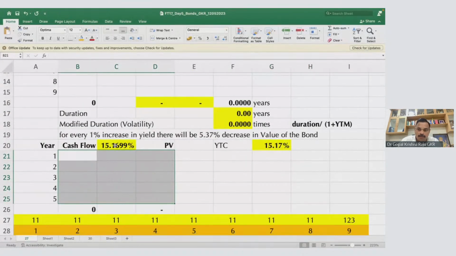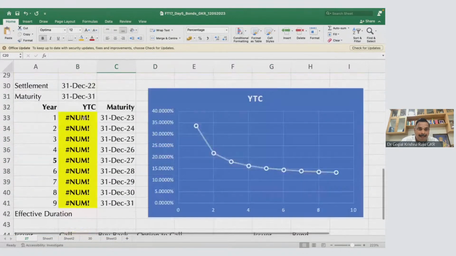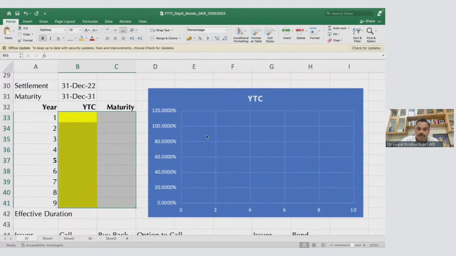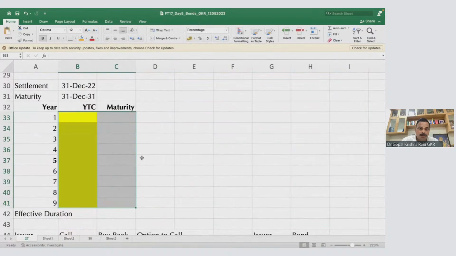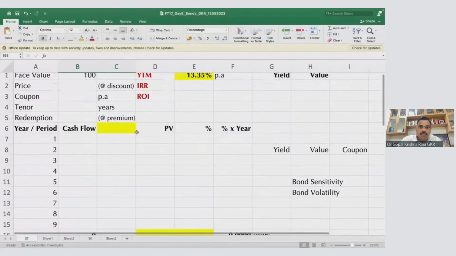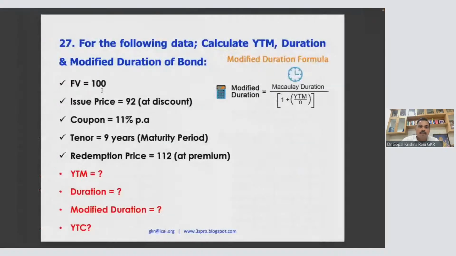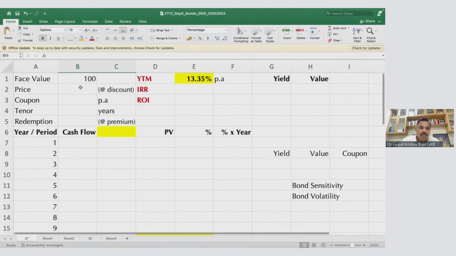Let me delete all this. So look at this, guys. So what is your face value? For the following data, calculate yield till maturity, duration, modified duration. What is duration? What is modified duration? I'll explain. So this is face value 100.